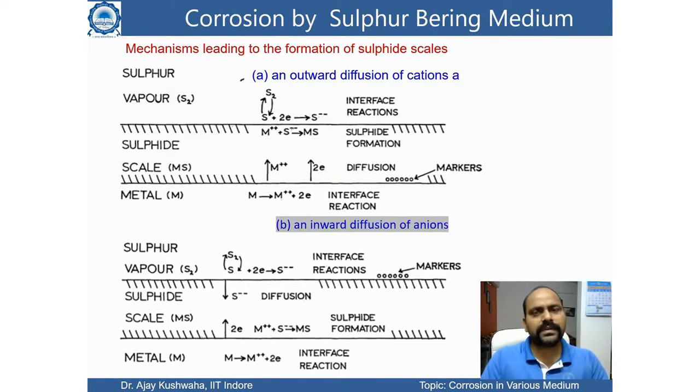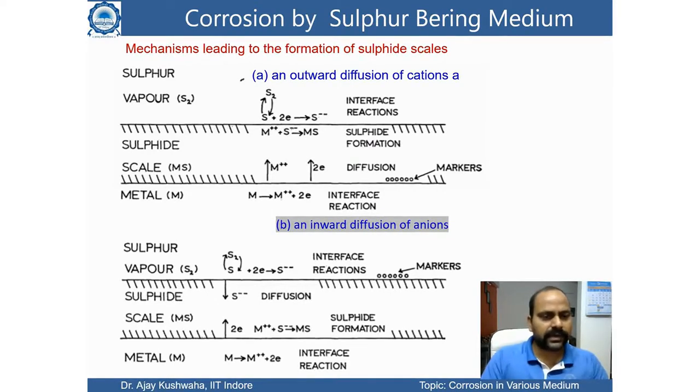In the interface region there are two possibilities. One is that the metal converts into M plus 2 ion plus 2 electrons, and this metal ion may diffuse toward the outside surface of the metal, and then it reacts with the sulfur.